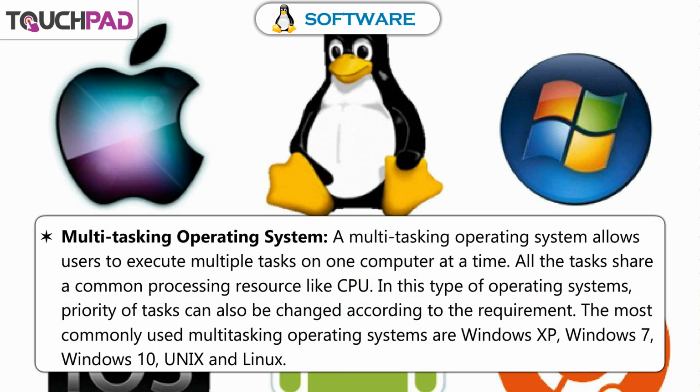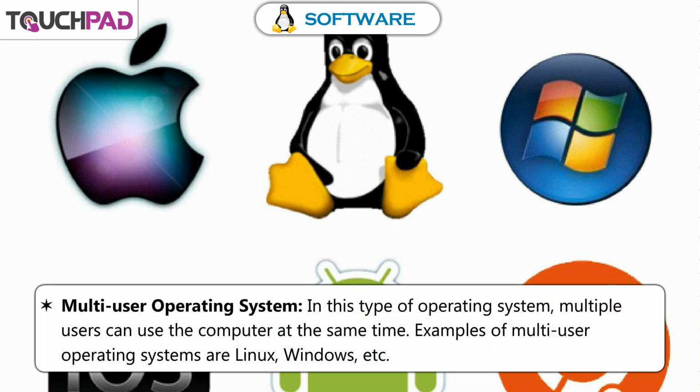Multitasking operating system. A multitasking operating system allows users to execute multiple tasks on one computer at a time. All the tasks share a common processing resource like the CPU. In this type of operating system, priority of tasks can also be changed according to the requirement. The most commonly used multitasking operating systems are Windows XP, Windows 7, Windows 10, Unix, and Linux.